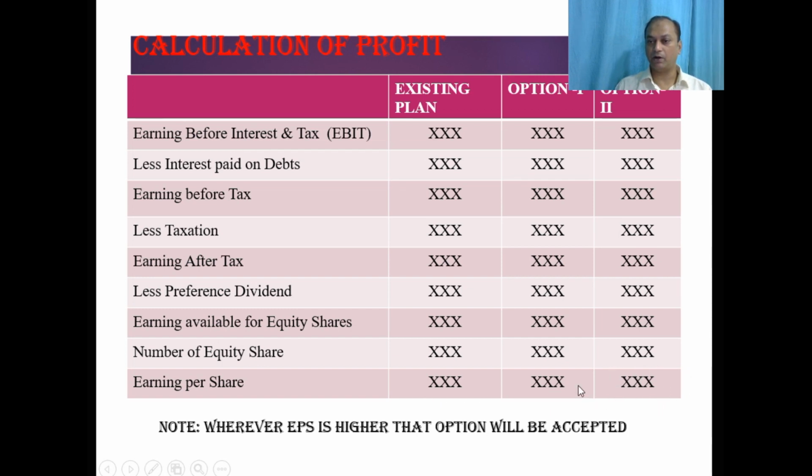So when we compare all three, the earning is more in option 1, that is 16 rupees. Hence option 1 will be accepted. So the company will go for option 1. The company will accept option 1.